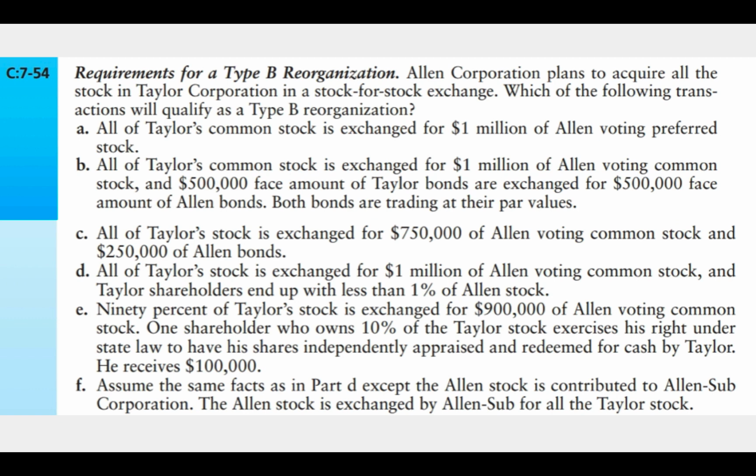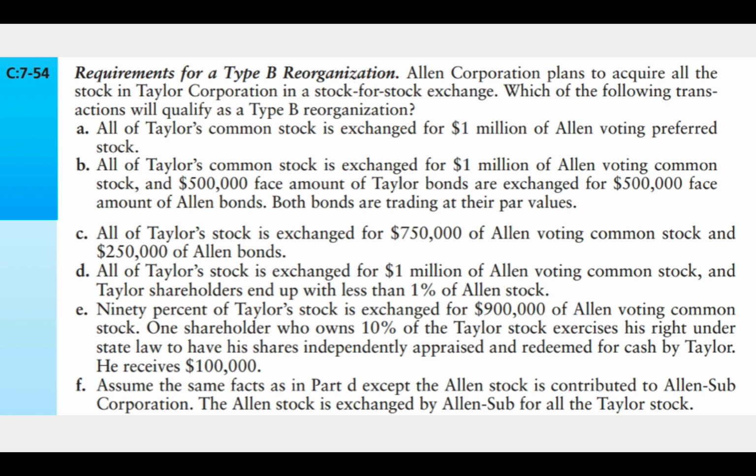Here we have Allen Corporation, who plans to acquire all the stock in Taylor Corporation in a stock-for-stock exchange. Which of the following transactions will qualify as a Type B reorganization? A. All of Taylor's common stock is exchanged for $1 million of Allen voting preferred stock. This works. At least 80% of the target corporation stock is being transferred, and it's being transferred in exchange for voting stock. So A does work.